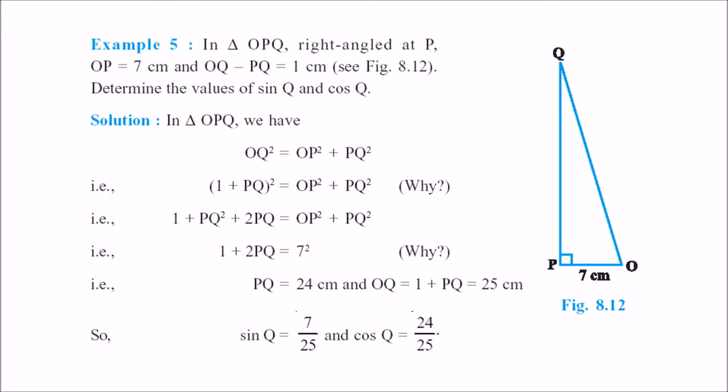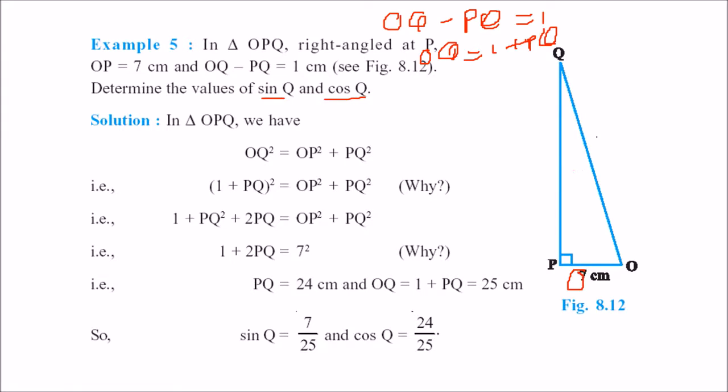Now in this triangle OPQ, right angled at P, OP is 7, and OQ minus PQ is equal to 1. So OQ can be written as 1 plus PQ, right? In this triangle, we have to find the values of sin Q and cos Q.